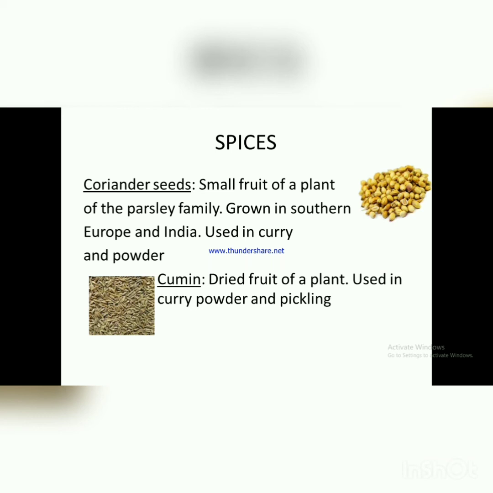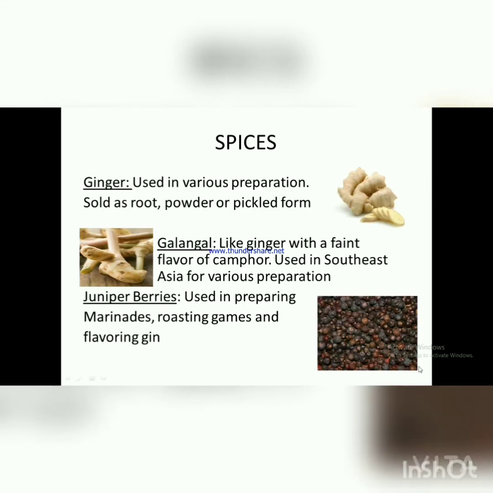Cumin. Dried fruit of a plant used in curry powder and pickling. Next one, ginger. Used in various preparations, sold as root, powder or pickled form. Galangal. Like ginger with a faint flavor of camphor, used in Southeast Asia for various preparations. Juniper berries. Used in preparing marinades, roasting game and flavoring gin.